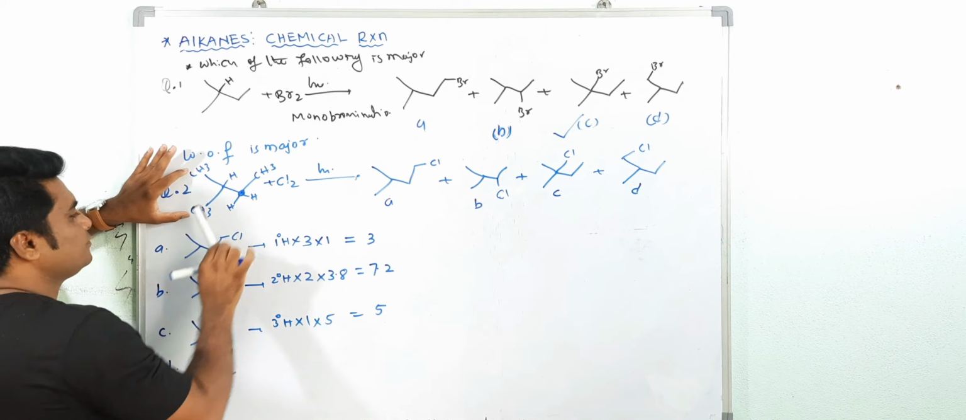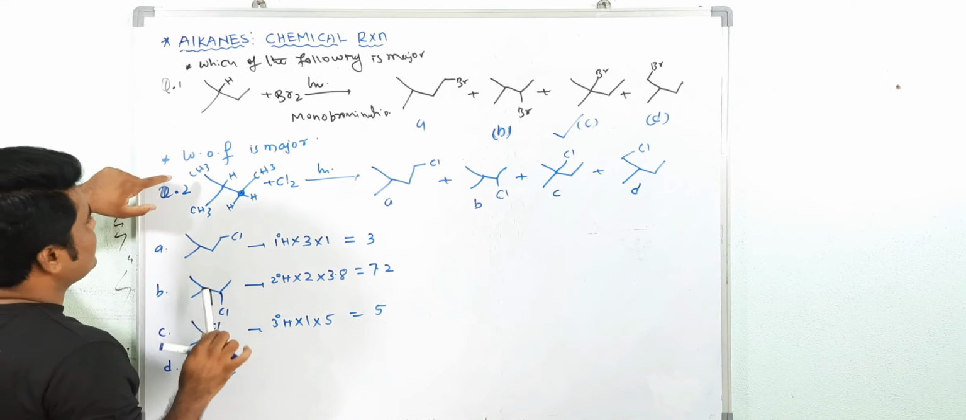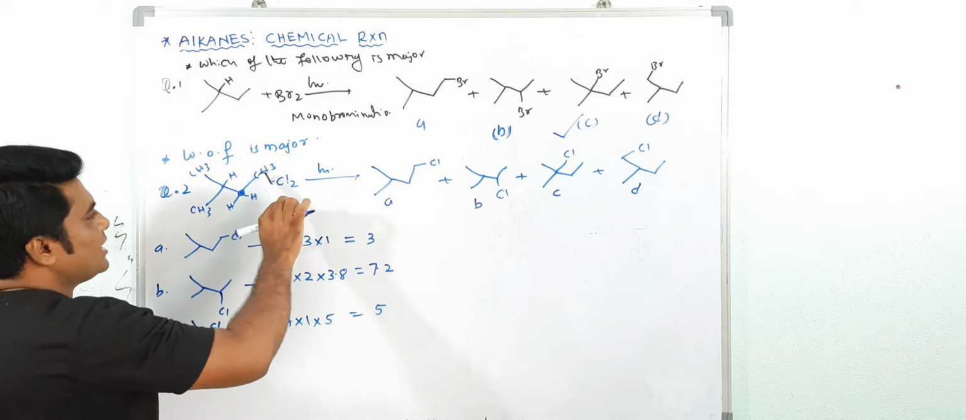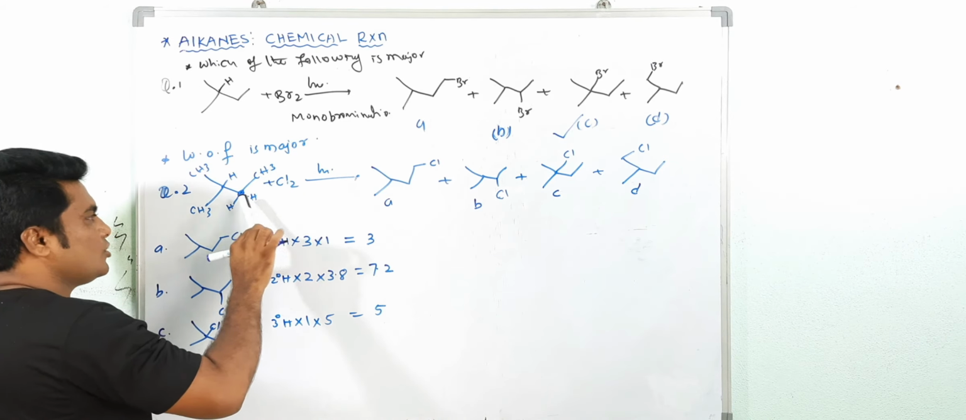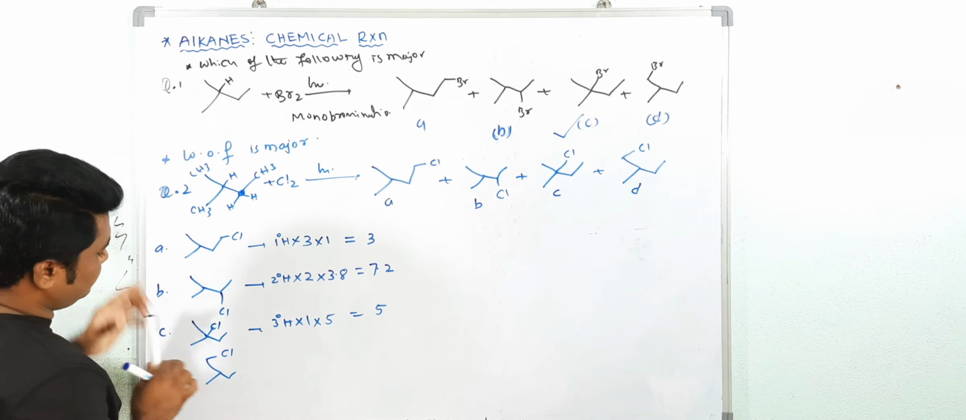Adjacent to this CH3, only CH is there. Adjacent to this CH3, only CH is there. But here, adjacent to this CH3 is CH2. It means the chemical environment is different. These two CH3 are the same.